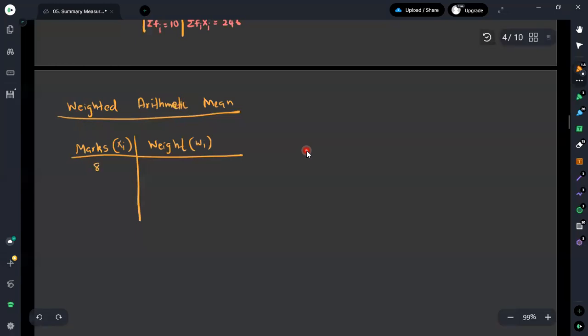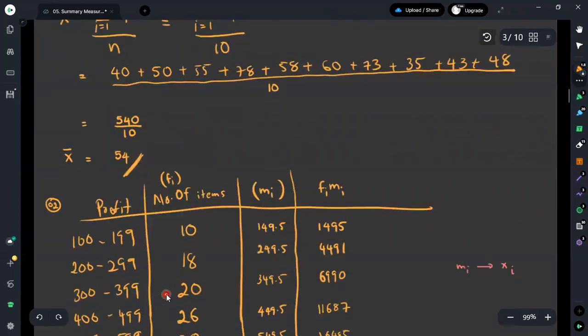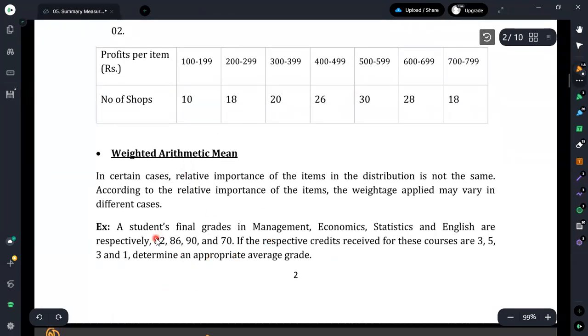Marks were given as 82, 86, 90 and 70, and if you consider their credit values or weights, we had 3, 5, 3 and 1.